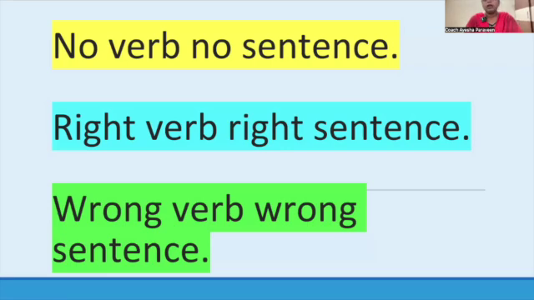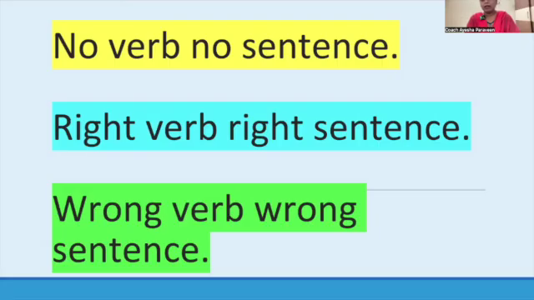And the next thing is: right verb, right sentence; wrong verb, wrong sentence. Imagine you make a mistake in the subject. Instead of saying Raj is sleeping, you said Simran is sleeping. You made a mistake in the subject, but the sentence is absolutely correct. Nobody can identify a mistake in this sentence. Imagine you make a mistake in the object. Instead of I am teaching English, I said I am teaching maths. I made a mistake in the object, but the sentence is right.